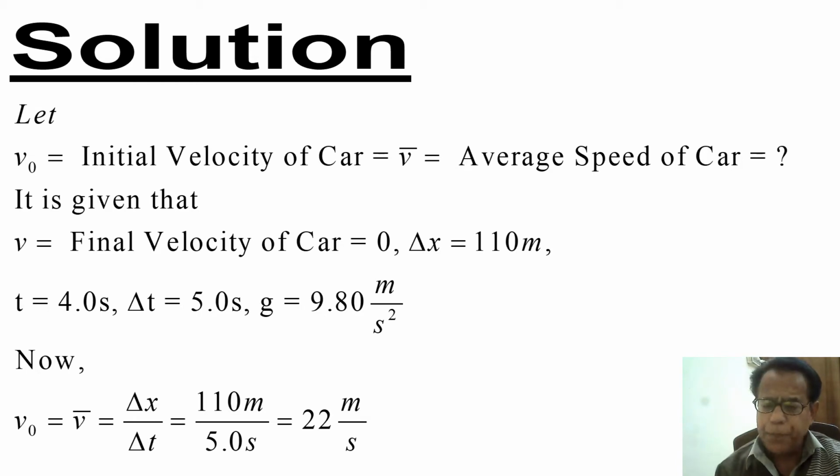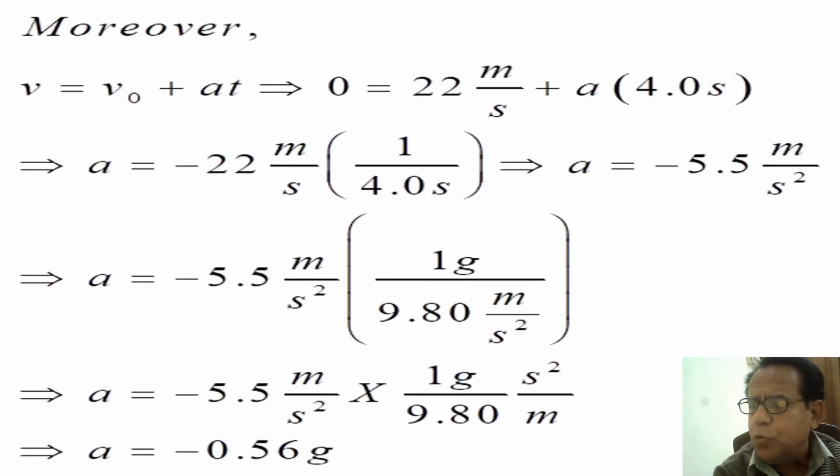Now V naught or V bar, because both are equal, is equal to delta x over delta t. Quite a fundamental formula. It is equal to 110 meter divided by 5.0 second. This becomes equal to 22 meter per second. Okay, so one part of our problem is solved here. Now we move on to the next slide.